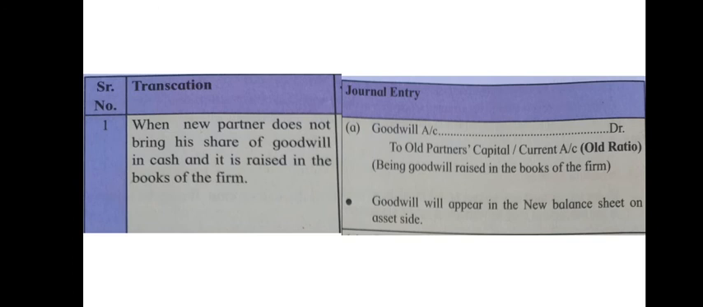The new partner has not brought the goodwill in cash, but it is raised in the books of the firm. As it is raised in the books of the firm, it will appear in the asset side of the balance sheet, and the entry will be passed as goodwill account debited to old partners' capital account or current account in the old ratio.